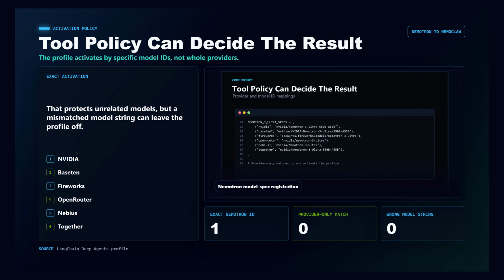The profile is also careful about where it activates. It registers specific Nemotron 3 Ultra model IDs across providers like NVIDIA, Baseten, Fireworks, OpenRouter, Nebius, and Together. It does not just blanket an entire provider. That is good engineering because a provider-wide patch could silently change unrelated models. It also creates a simple failure mode. The wrong model ID can mean the profile never turns on.